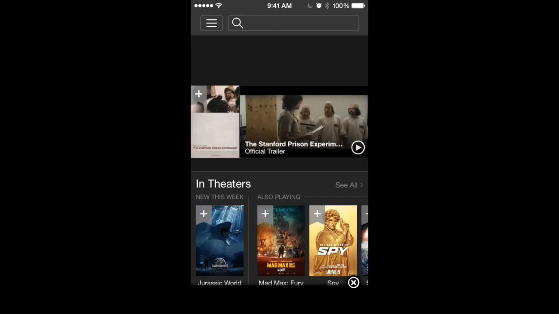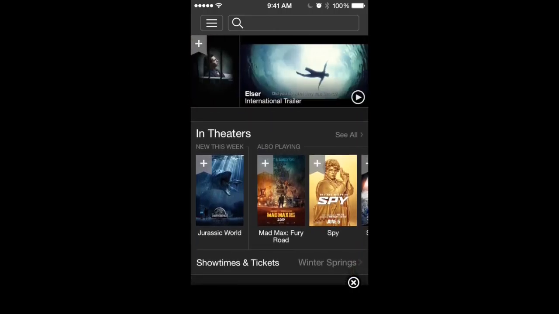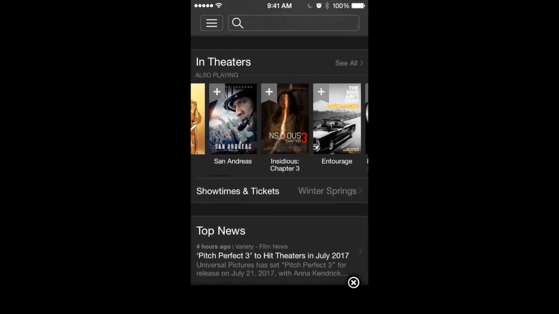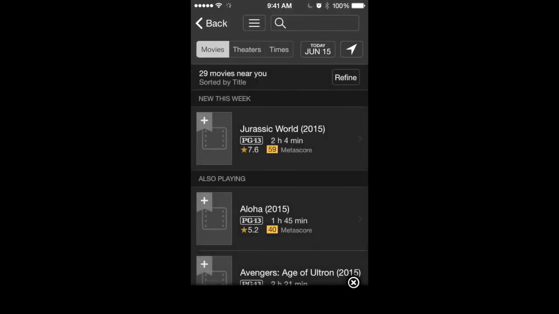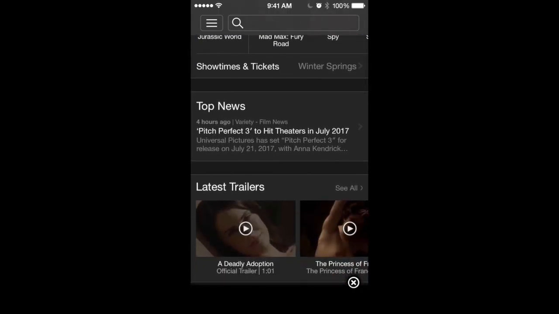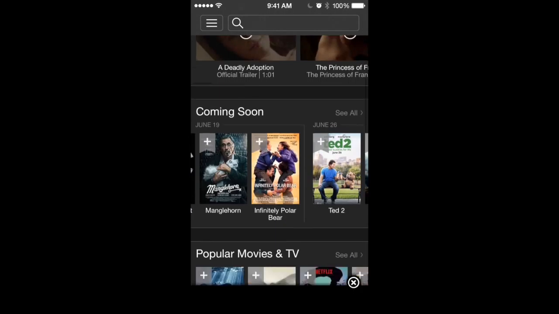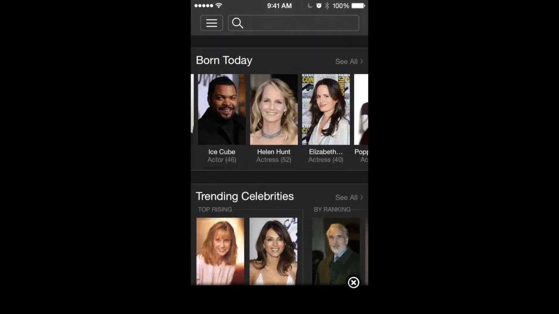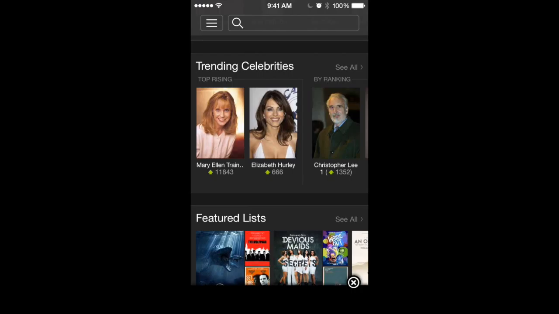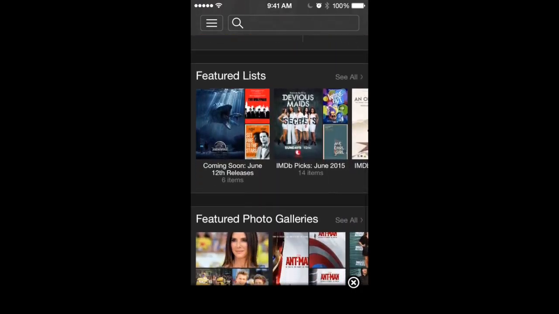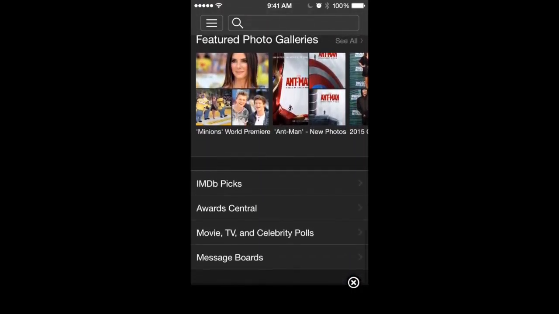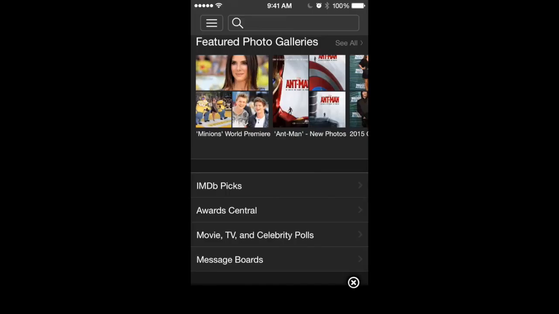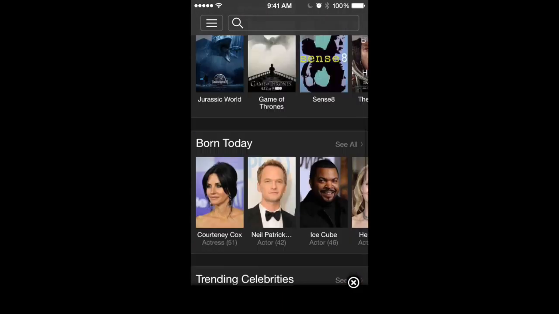As you can see here on the main page, once you go in, it tells you the movies that are in the theaters right now, show times and tickets in case you're looking into buying some movie tickets. It's got top news, latest trailers, coming soon, popular movies, TV, birthdays, celebrity news, featured lists, featured photo galleries. Then down here we have a section of IMDb picks, awards, movies, like movie polls, message boards.